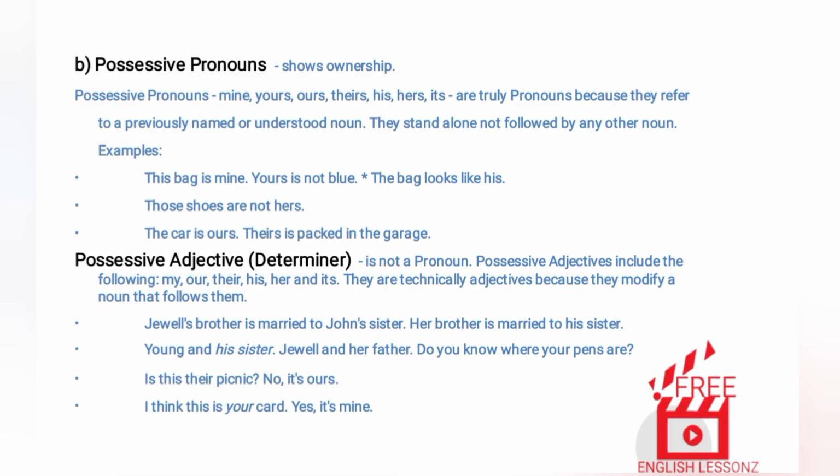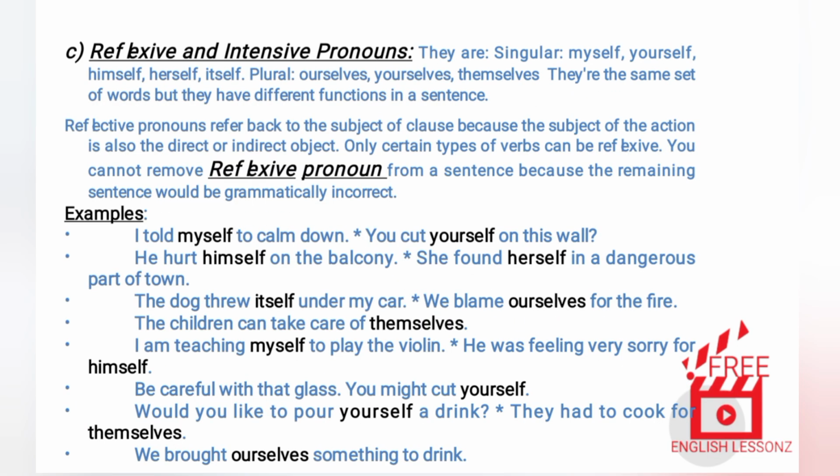A possessive adjective, or determiner, is not a pronoun. Possessive adjectives include the following: my, our, their, his, her, and its. They are technically adjectives because they modify a noun that follows them. Jewel's brother is married to John's sister. Her brother is married to his sister. Young and his sister. Jewel and her father. Do you know where your pens are? Is this their picnic? No, it's ours. I think this is your card. Yes, it's mine.